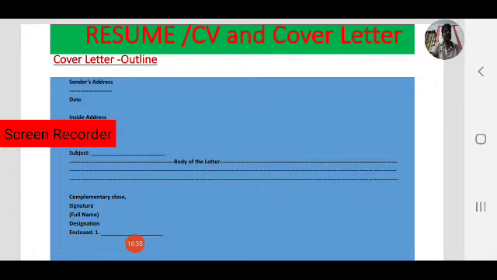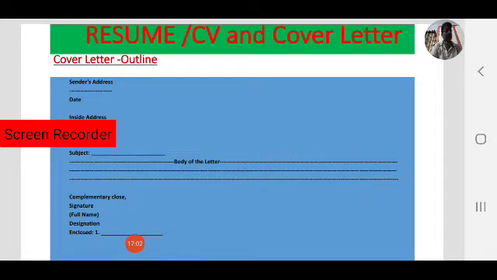So in the first paragraph, you have to mention how you came to know about the openings. Second paragraph, how you are suitable for the job or position. And in the third paragraph, your qualities, sometimes hobbies, which are relevant to the position, the skills.